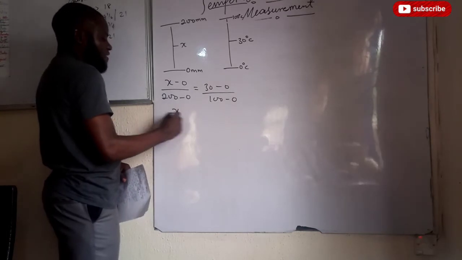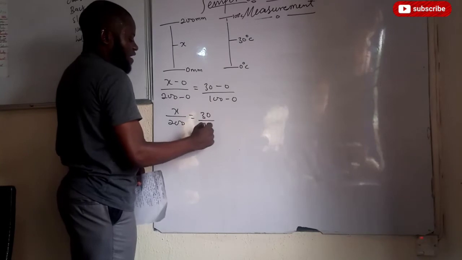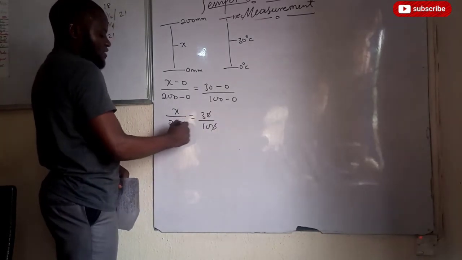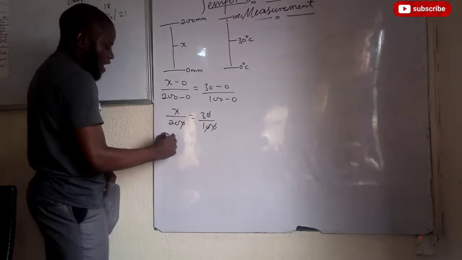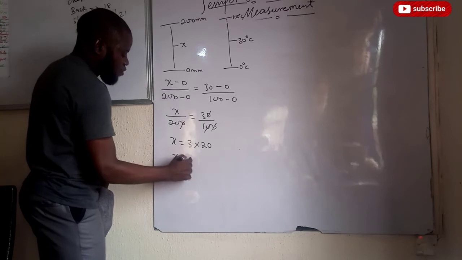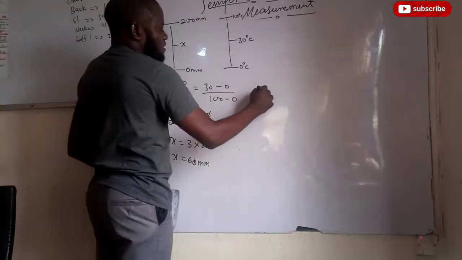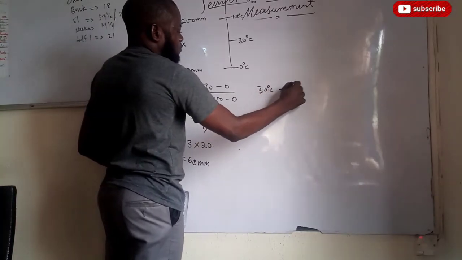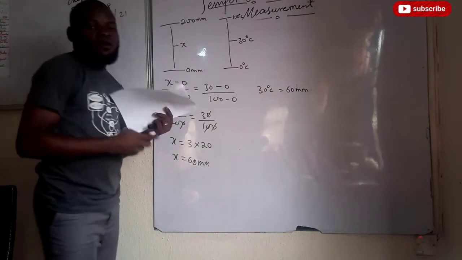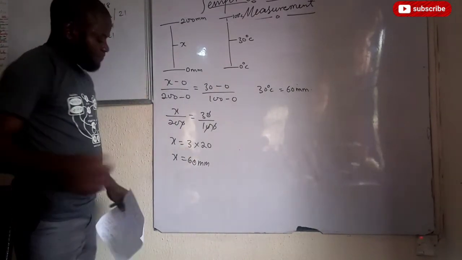So x divided by 200 equals 30 divided by 100. This and this take care of each other, and I will have x equals 3 multiplied by 20. So x equals 60 millimeters. Therefore, 30 degrees Celsius is equivalent to 60 millimeters, and that will be our correct answer. Is that taken out? So let's go to the third question now.